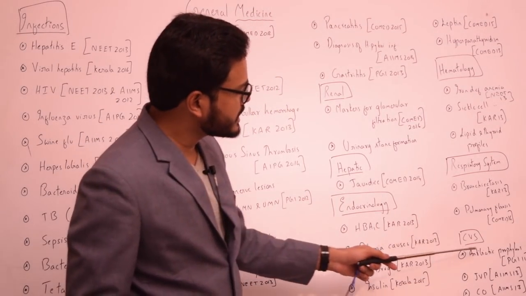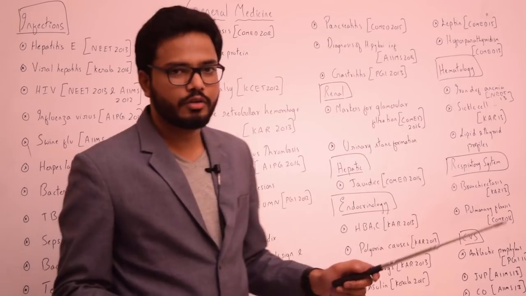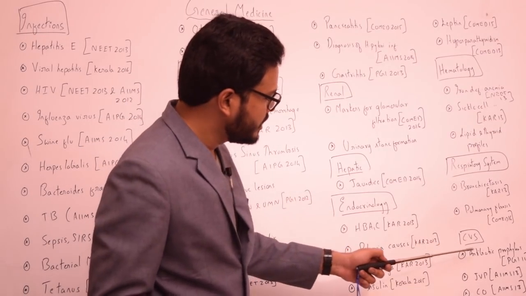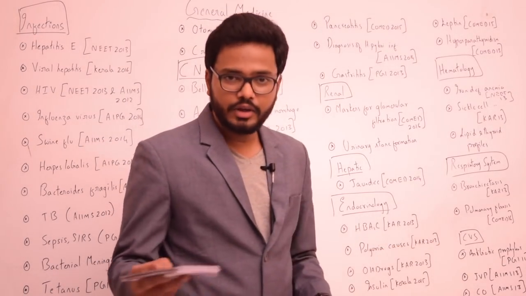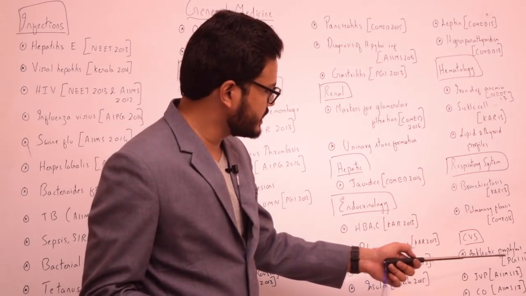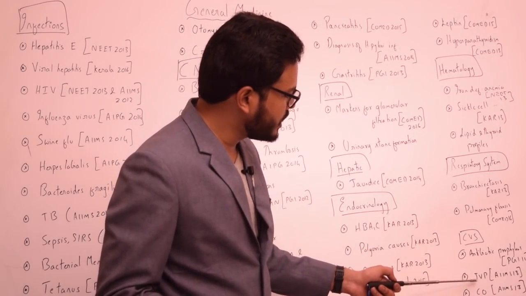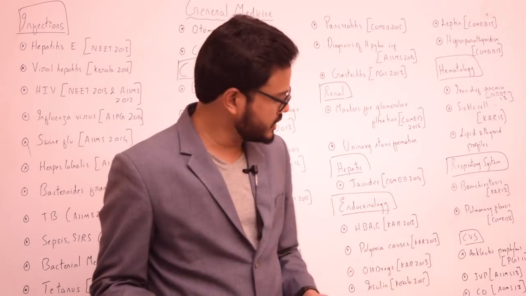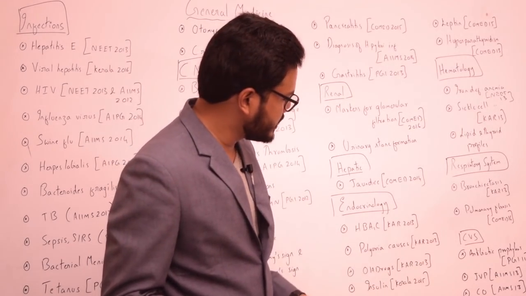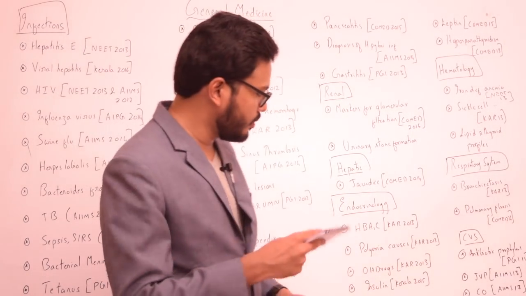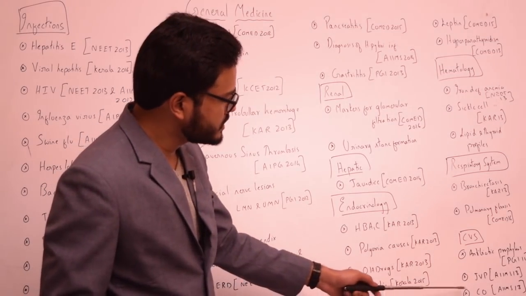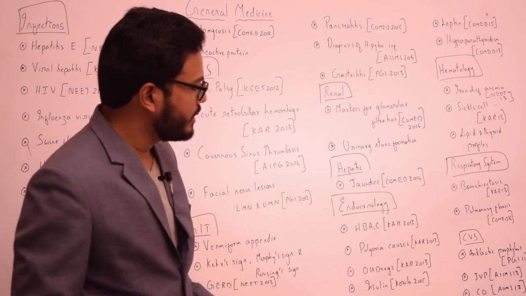And in the cardiovascular system, the most important of all the systems, we have questions from antibiotic prophylaxis. We have one recent question in PGI 2013, and also questions on jugular venous pulse or jugular venous pressure in AIIMS 2013, on the waveform of JVP. And also questions from the cardiac output in AIIMS 2013.